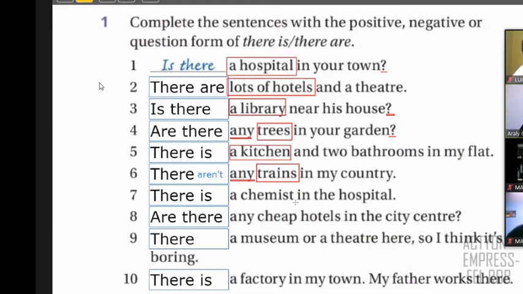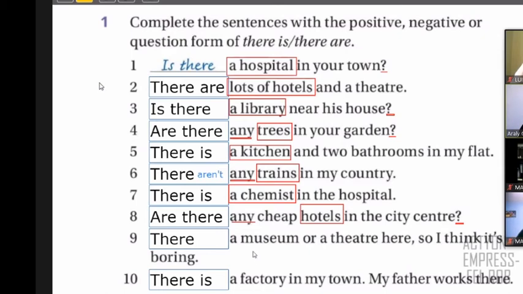Number seven, you have a chemist. So one chemist. So you say there is. In the case of number eight, it's a question, and you say here hotels, right? So hotels is plural, so you say "are there." And also you have any. Any, remember, is for negative and for questions when it's plural.